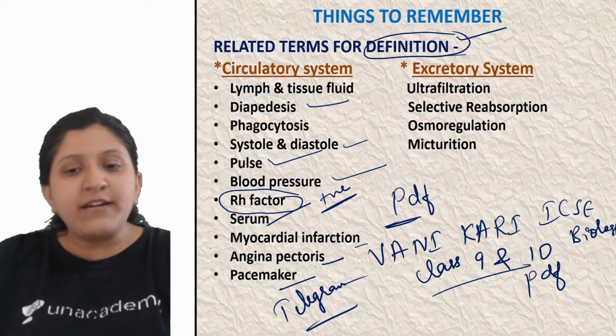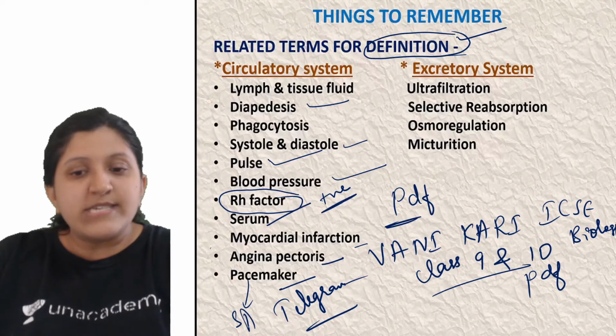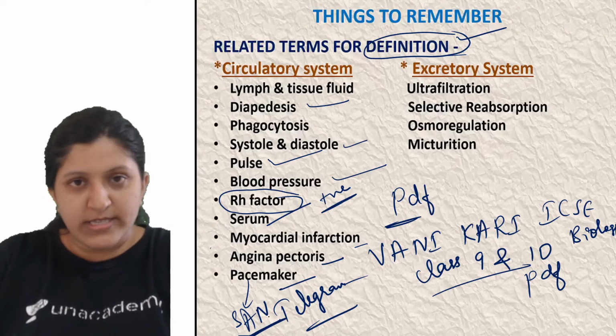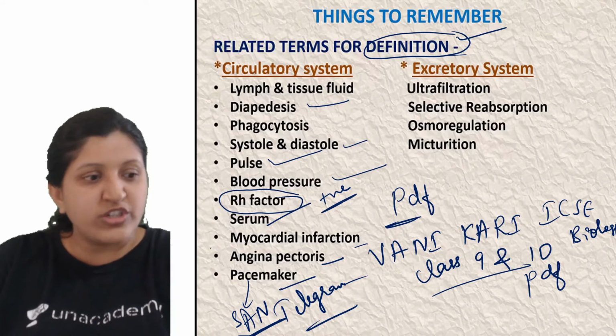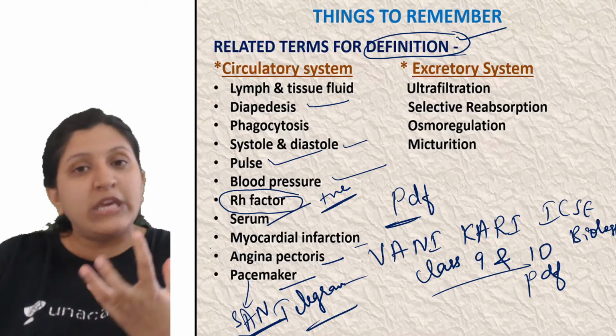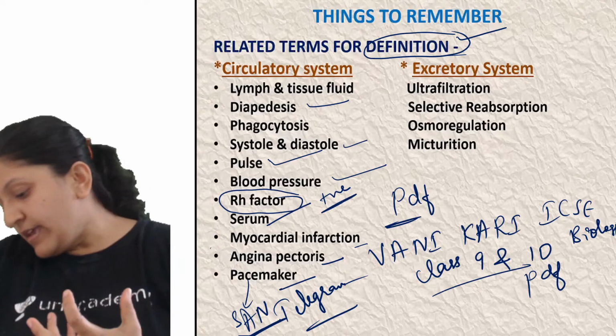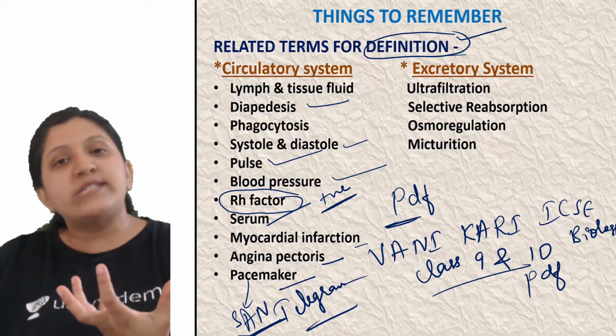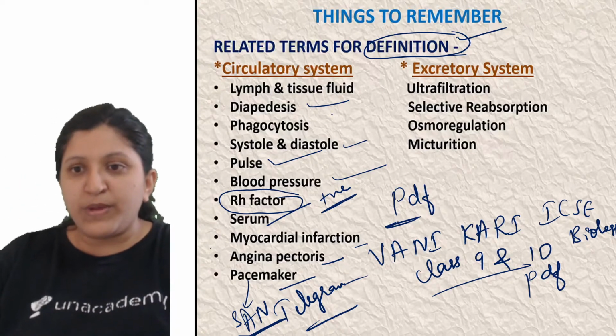So pacemaker, which is the SAN, sinoatrial node. This you need to know. Okay, what is its function? It is going to initiate the impulse. Okay, so that is for starting a heartbeat. So this needs to be known.